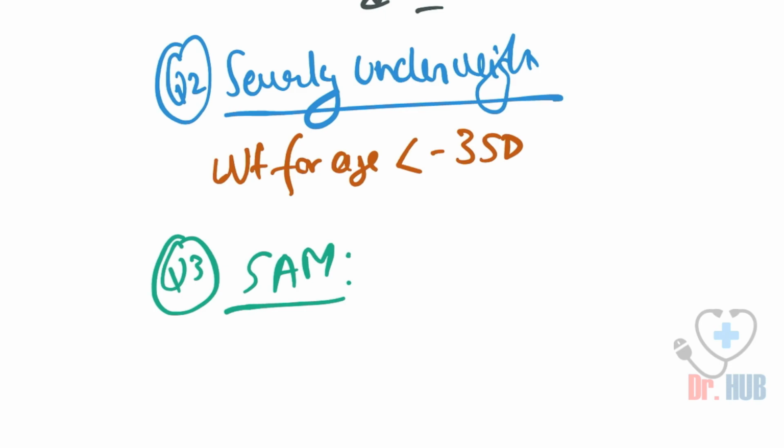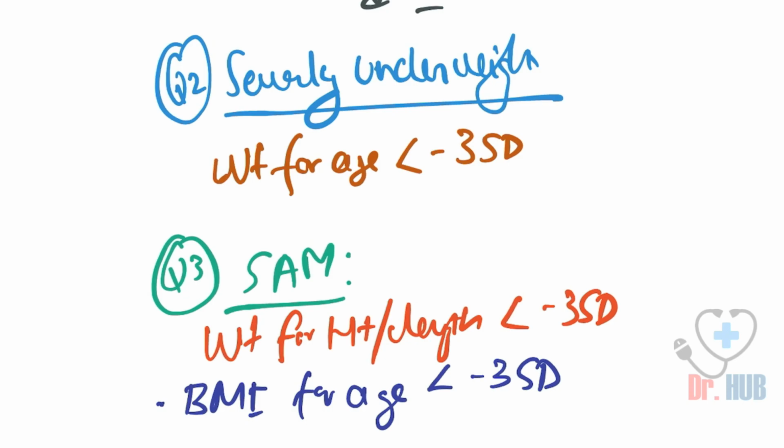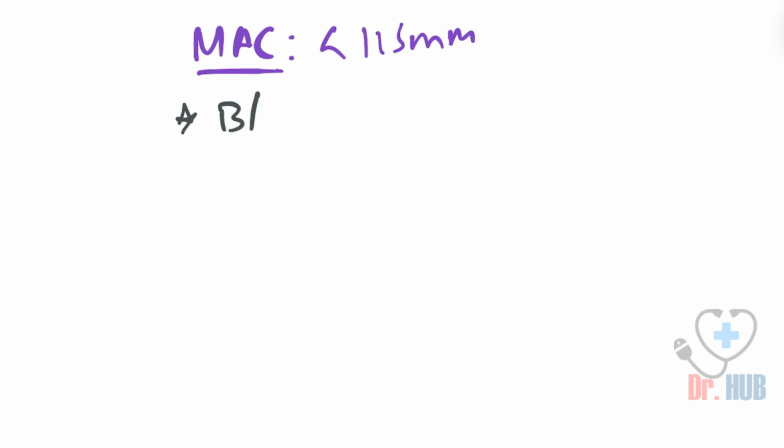Here the weight for height or length is less than -3 standard deviations. The BMI for age is less than -3 standard deviations. Now the mid upper arm circumference, in short MUAC, is less than 115 mm. And there is also characteristic bilateral pitting edema.